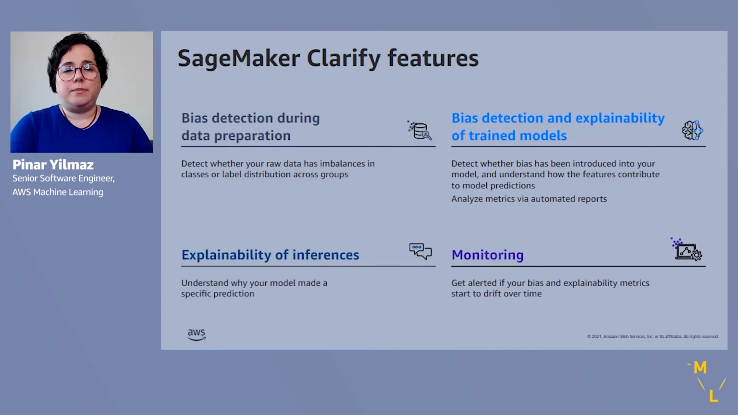So to recap, SageMaker allows you to detect bias during data preparation, detect bias and explain your models, and also allows you to explain individual inferences and understand the global model behavior as well, and be able to monitor all of these aspects once the model is deployed to production.